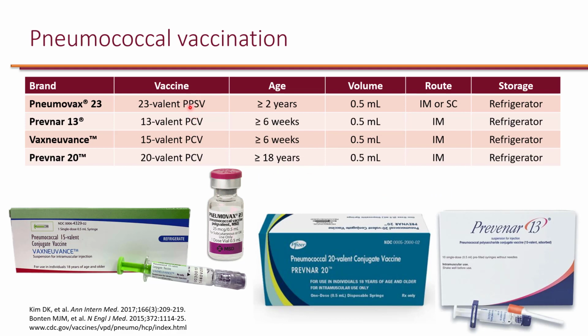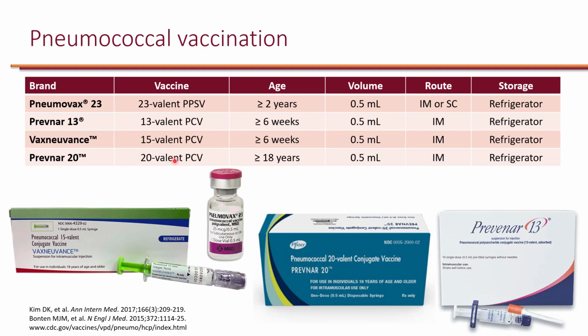And then, so this is PPSV, the rest of them are PCV, or pneumococcal conjugate vaccine. And the first one is Prevnar 13, so this is a 13-valent and it has 13 of those serotypes. This is approved for ages 6 weeks and older, and all of these PCVs are available as a pre-filled syringe, so they can only be given as an intramuscular injection. Most recently, we had Vaxneuvance and Prevnar 20 approved. So Vaxneuvance is a 15-valent PCV, and Prevnar 20, as the name suggests, is a 20-valent PCV.